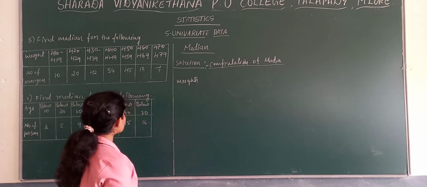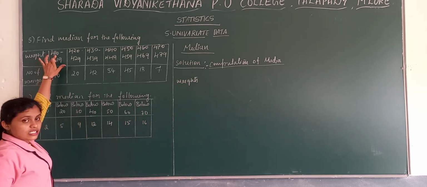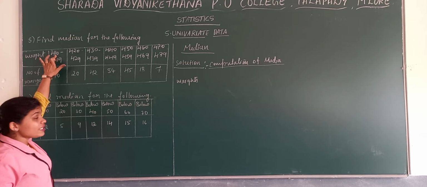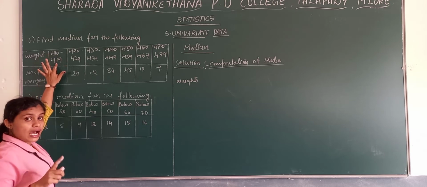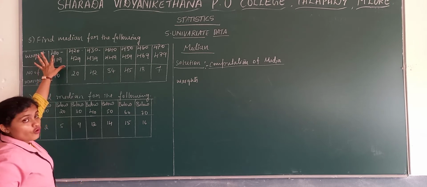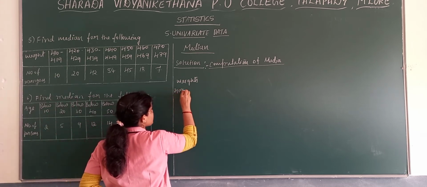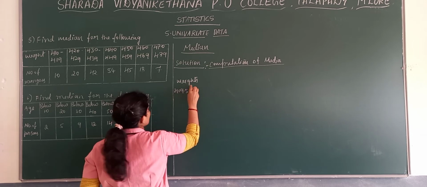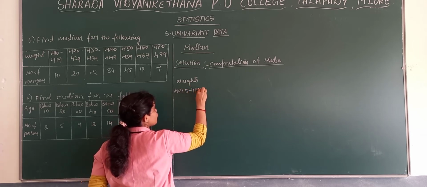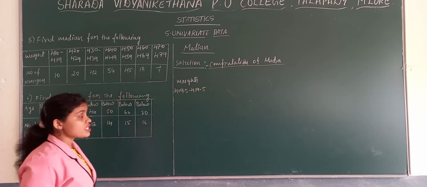Now how to convert inclusive into exclusive? Deduct 0.5 from the lower limit, add 0.5 to the upper limit. So here, 409.5 to 419.5. This is the first class interval.